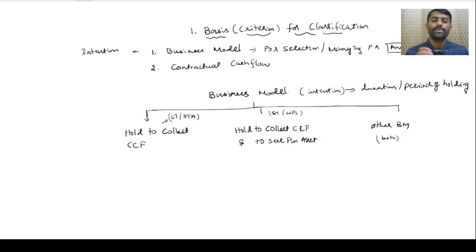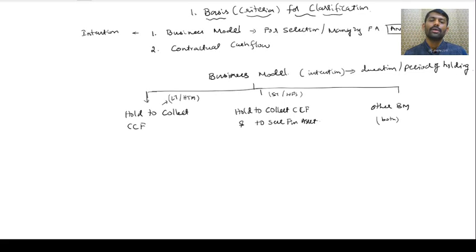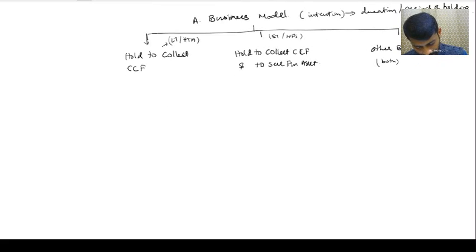So how many types of period do we have here? Business model, three categories. Number one, hold to collect contractual cash flow. Second, hold to collect contractual cash flow and to sell the financial asset. Third one, other business model. Correct? So now A, business model, is over. Now let us go to B, contractual cash flow.